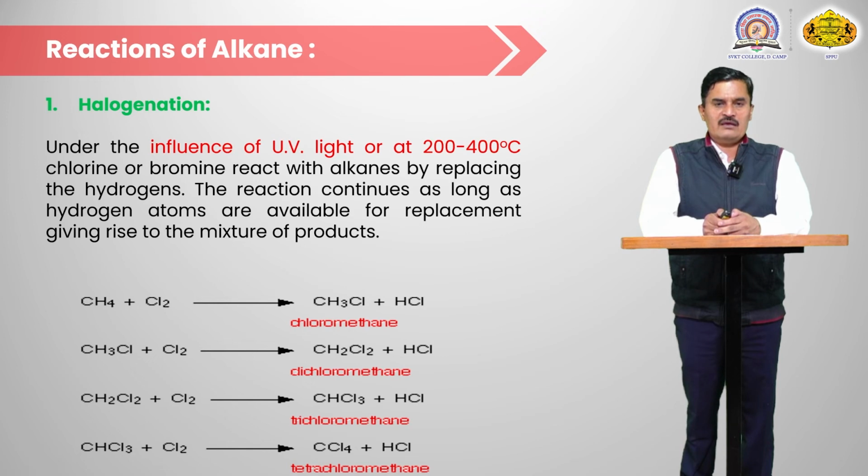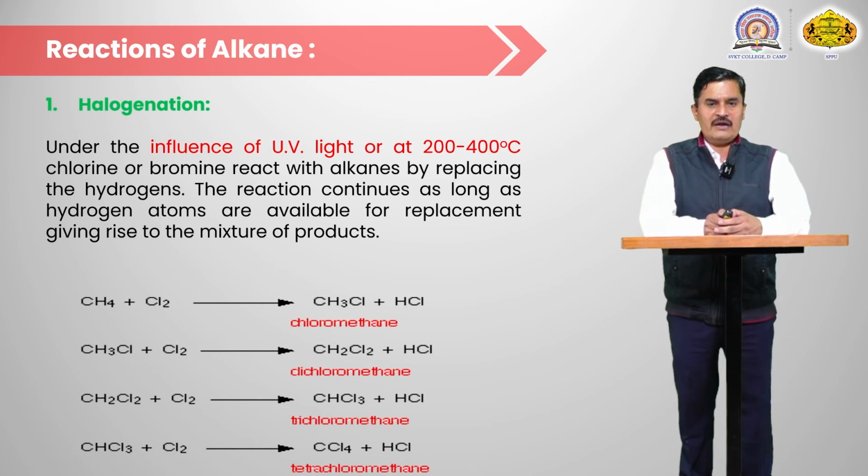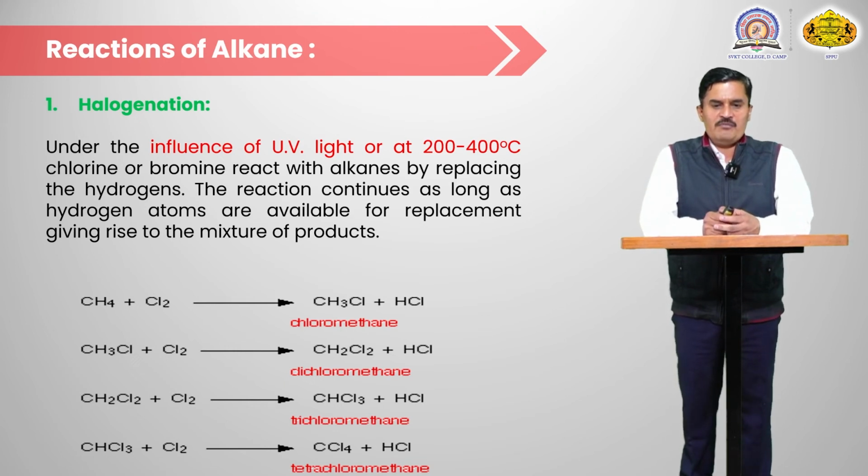For example, in the case of methane, methane reacts with chlorine under these conditions, in presence of UV light or 200 to 400 degrees Celsius temperature. In the first step there is formation of chloromethane, then chloromethane reacts with a second mole and converts into dichloromethane.